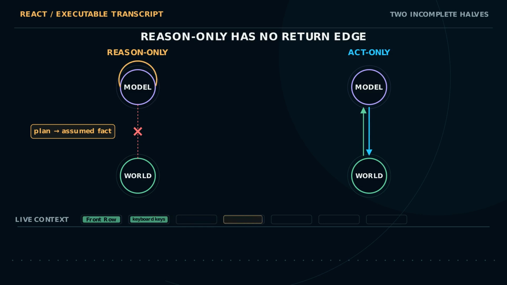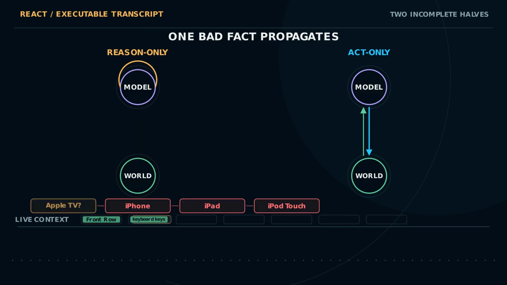Reason only can decompose a problem, but without an external observation channel, an invented fact has nowhere to be corrected. The paper's chain of thought example silently swaps front row for Apple TV. The false edge turns red, then every downstream conclusion inherits the error.